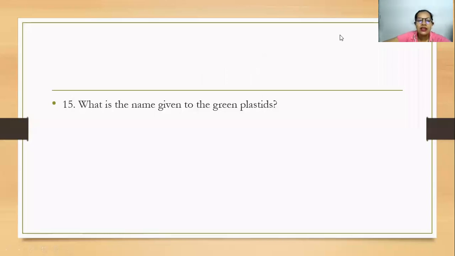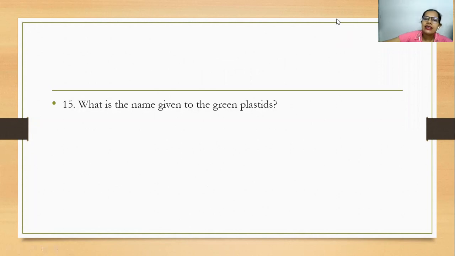Next. What is the name given to the green plastids? We have already discussed that there are different plastids: proplastids, leucoplasts, and from leucoplasts you get chloroplasts and chromoplasts. Among all these, the one which is green in color is the chloroplast.